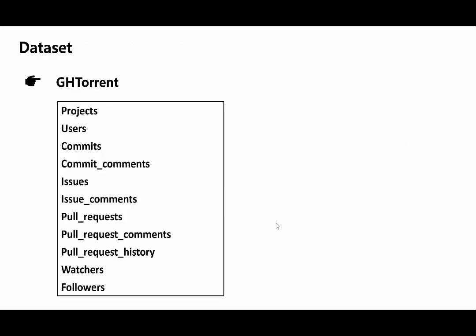In our study, we use a data dump of GHTorrent. GHTorrent contains different kinds of developer activities. This shows the tables of GHTorrent used in our study, including commits, issues, pull requests, and watchers and followers.